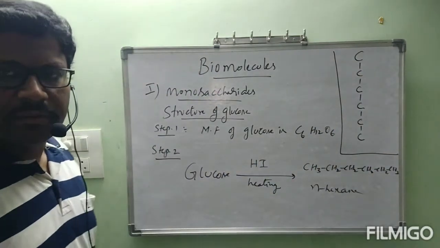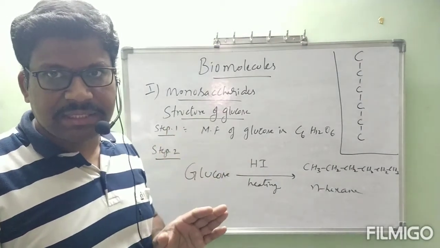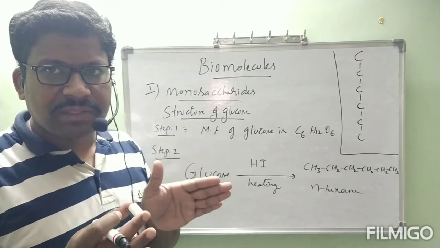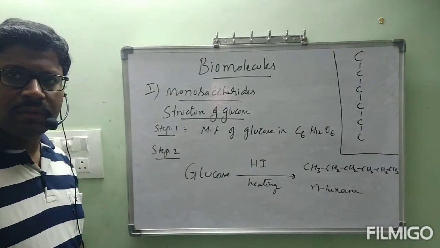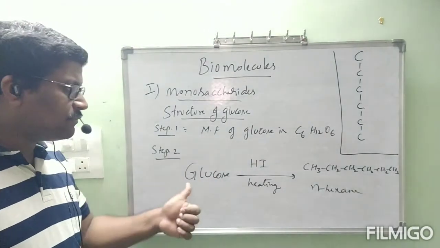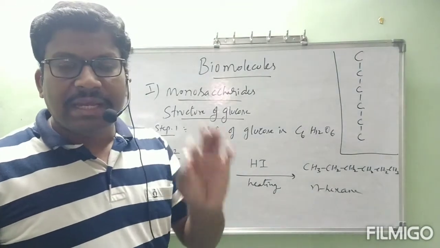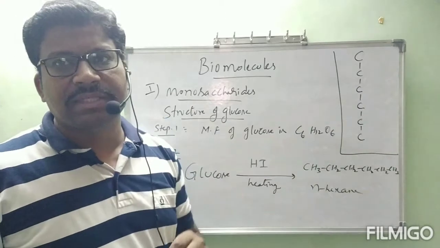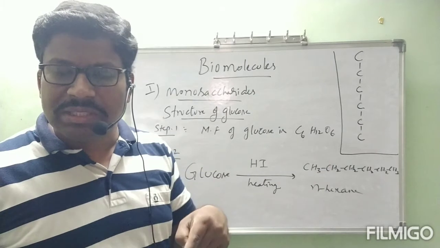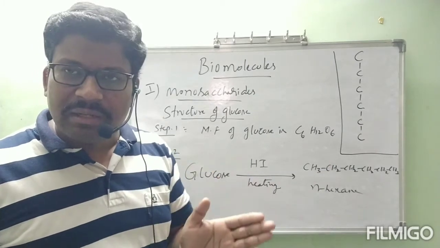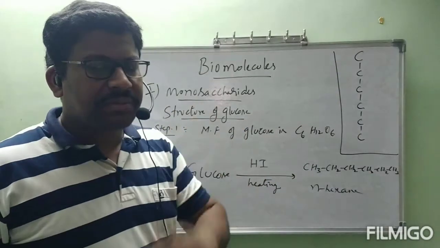First I gave the skeleton. Slowly we will arrange the different functional groups present. The main idea here is that prolonged heating of glucose with HI gives n-hexane. What is the meaning of that? n-hexane has straight chain carbons. That straight chain compound is obtained from glucose by reacting with HI. Then glucose also must contain 6 carbons in a straight chain. No branches are present in glucose.